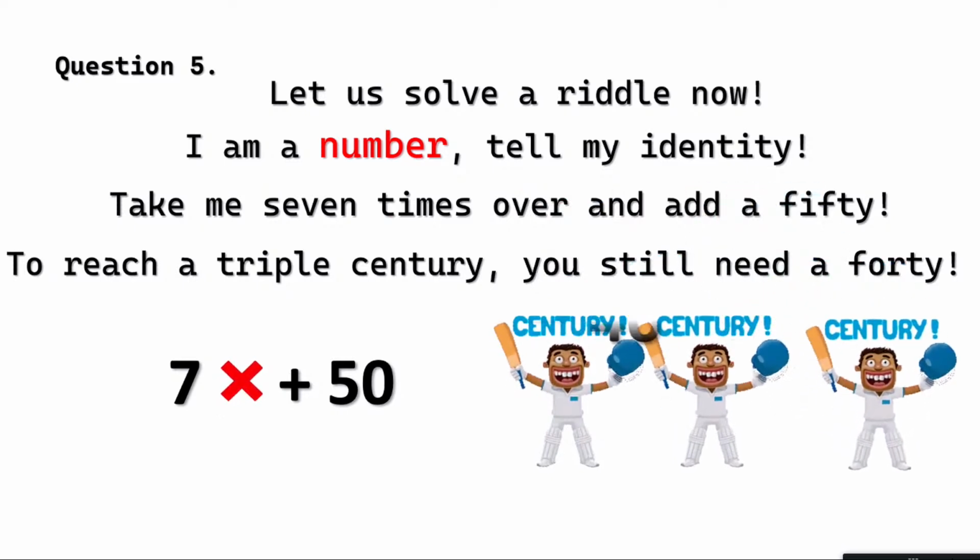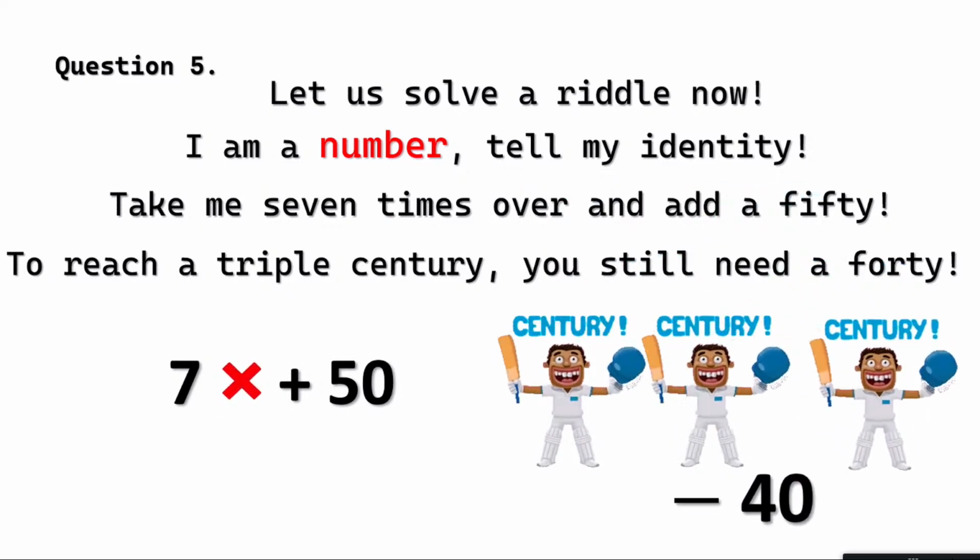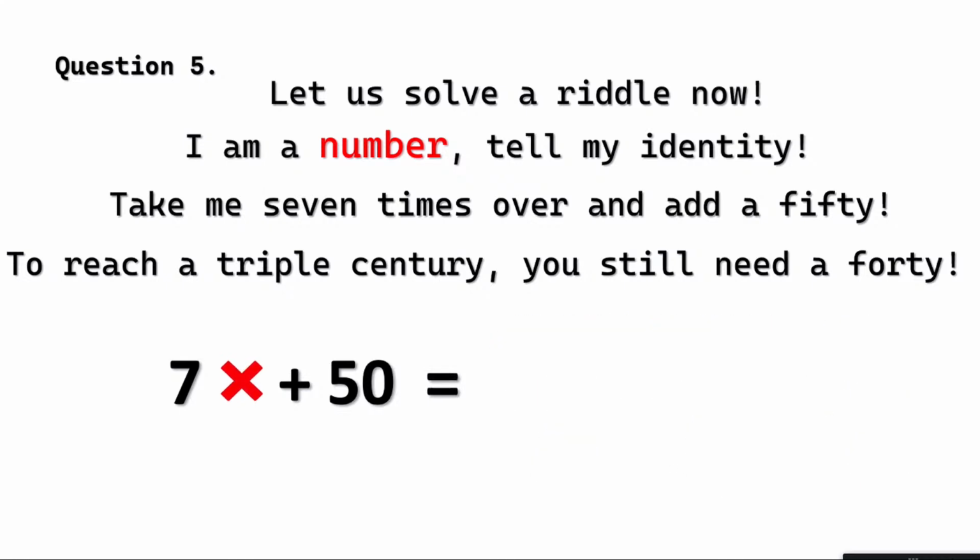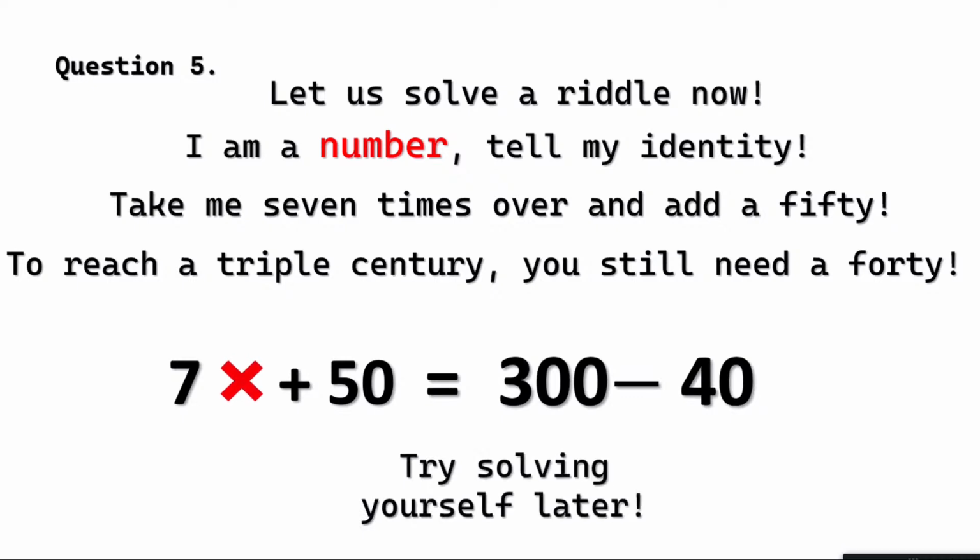But the riddle says you still need a 40. That means not 300, 40 less than 300. So my equation is 7x plus 50 is equal to 300 minus 40.